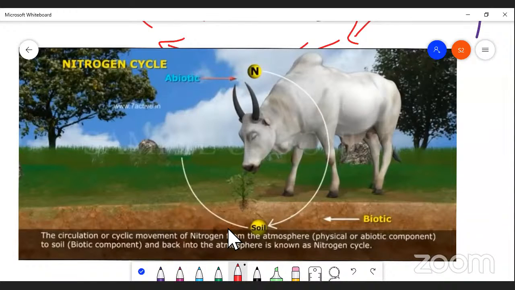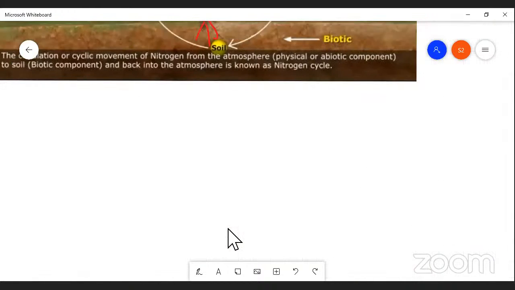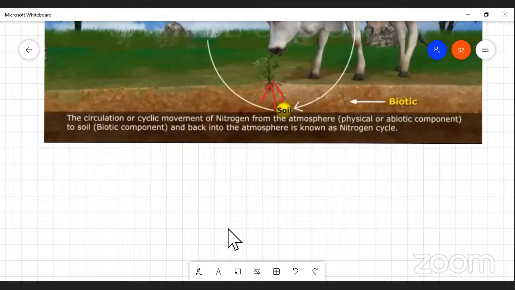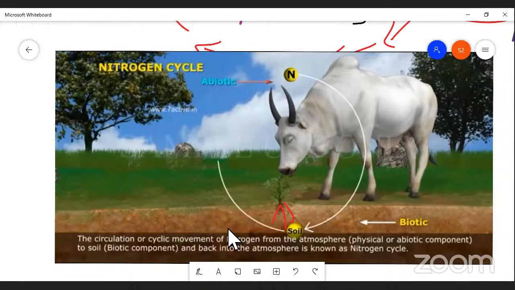Again, this nitrogen is absorbed by another plant. This is a plant that you see here. The plant absorbs nitrogen with the help of its root system, and again it is circulated to the atmosphere. So there is a circulation between biotic factor and abiotic factor, or living and non-living system. This circulation of nutrient is called the nitrogen cycle. The nitrogen cycle involves the following process: nitrogen fixation. My dear students, it is very easy and interesting to follow.